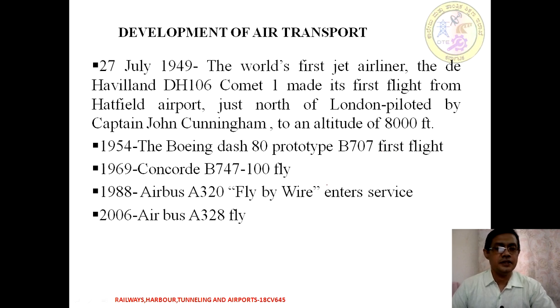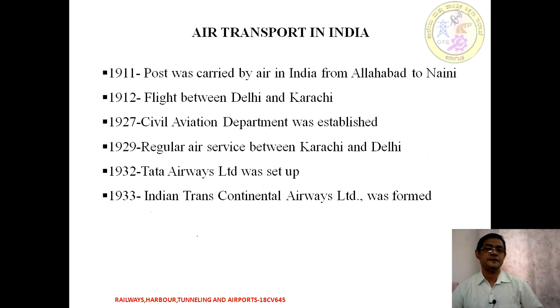In the year 1954, the Boeing Dash 80, the prototype of the B707, made its first flight and started its operation. So this is the first Boeing flight that started operating. Then the Concorde and B747 started in the year 1969. In 1988, the Airbus A320, which is fly-by-wire, started its services. In 2006, the Airbus A380 flight was started.